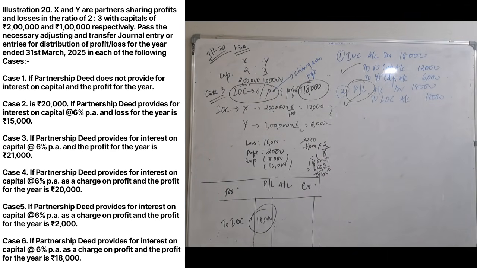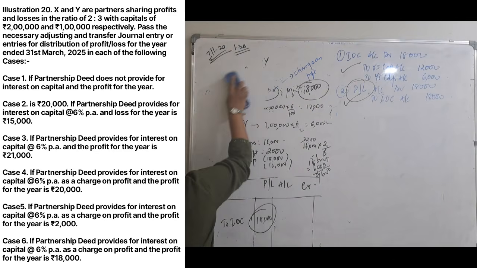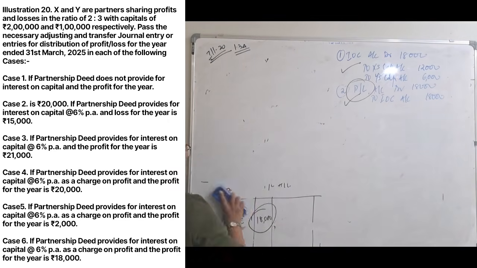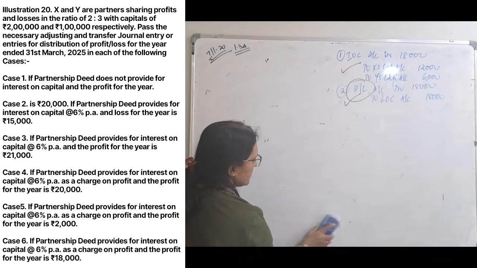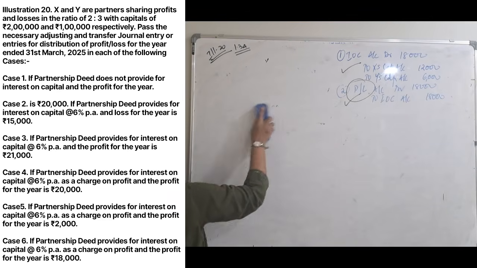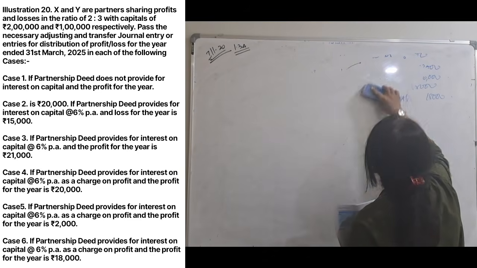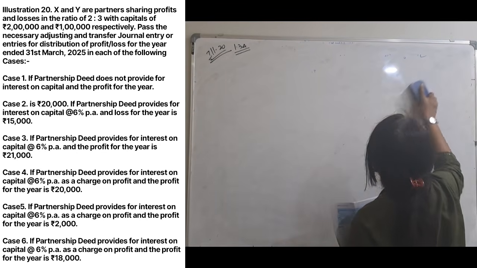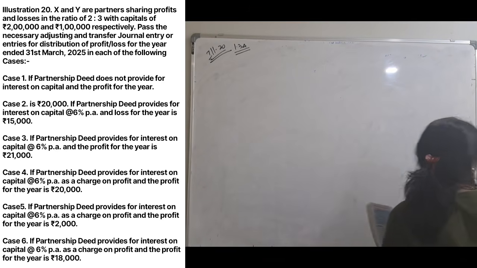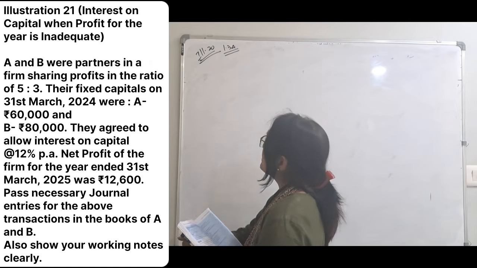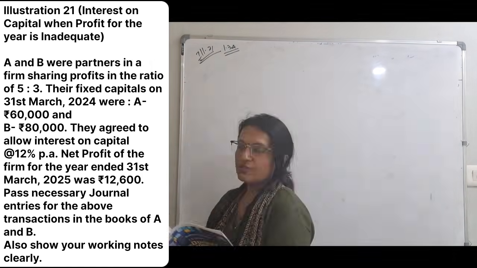Done? Okay. Now this is illustration number 21. Interest on capital is a very common question that you will get in MCQs. Okay, calculation of interest on capital. There are more to it. First, let's see what is the journal entry and different cases. Fine. I said illustration number 21. We are doing illustration 21.